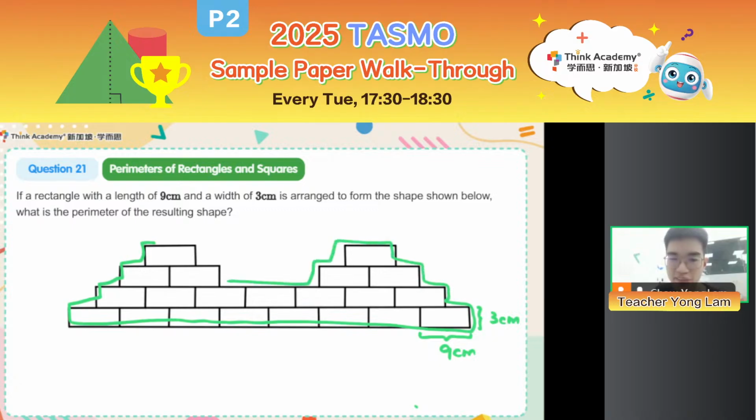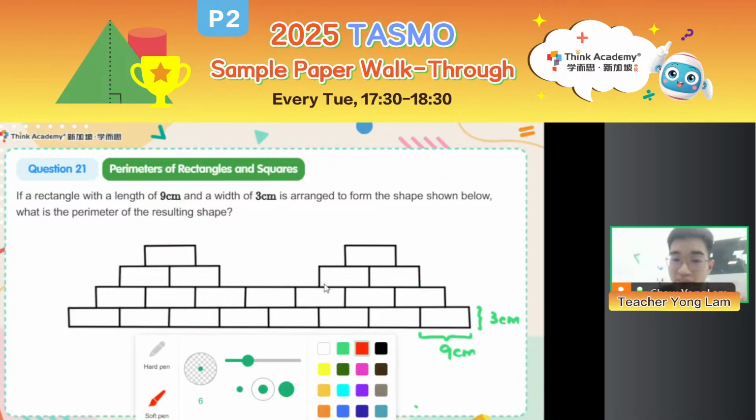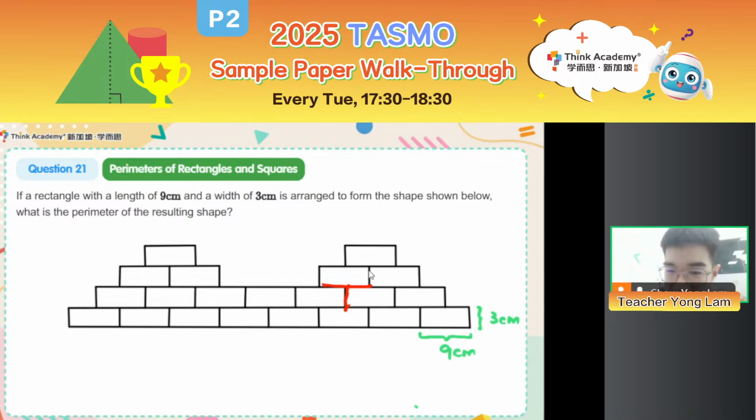Okay. Now, when it comes to perimeter, right? This is the perimeter. There is an easily mistaken point. These sides inside, right? Like what I'm drawing now, they are not part of the perimeter. The perimeter must be the sides around the figure, outside. These sides inside, they are not counted as my perimeter. So please take note of that, right? So with that, we can just use the push-out method to do this, right?